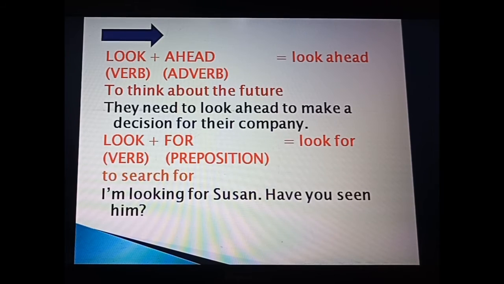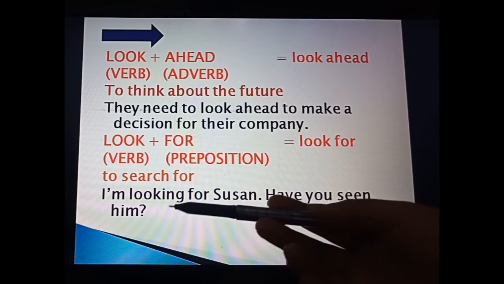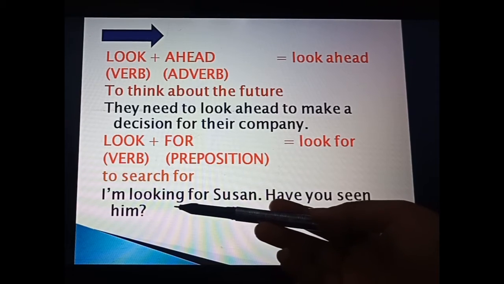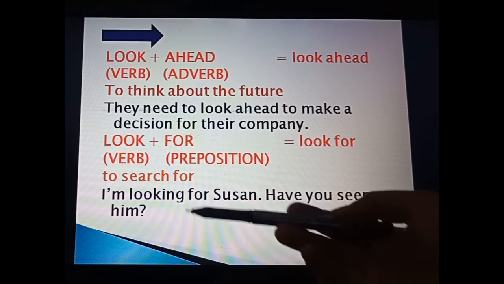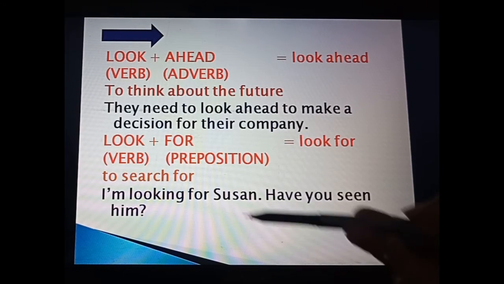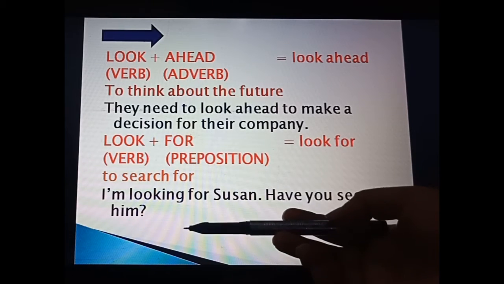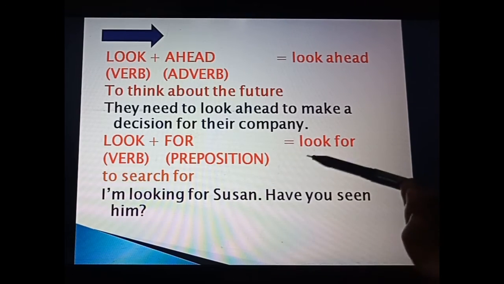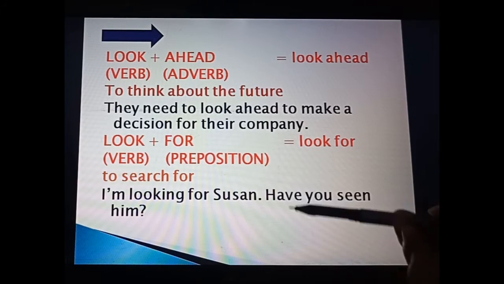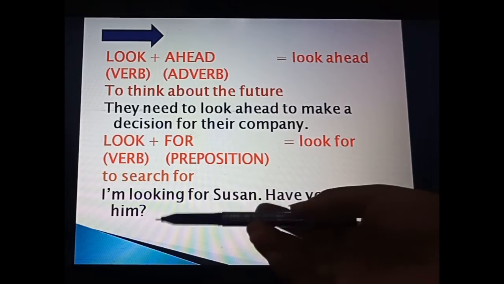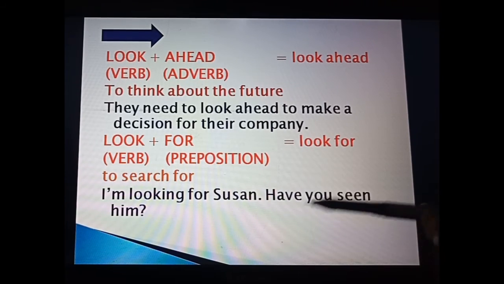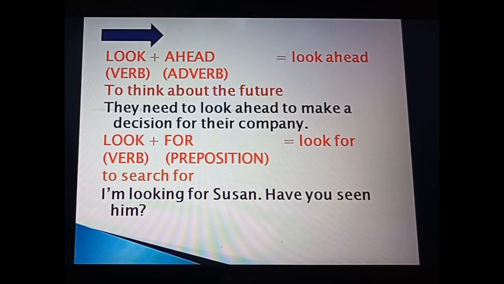Have you seen him? So as you can see, I have changed the form of the verb. It doesn't matter, if you want, you can change the form of the verb, as we have different kinds of verb forms. In whichever form you want, you can frame it, but meaning-wise, it should be the right one. So that's why, I am looking for Suzanne. It means I am searching for Suzanne. Have you seen him? So in place of searching, if you are finding someone, for that we are going to use looking for.